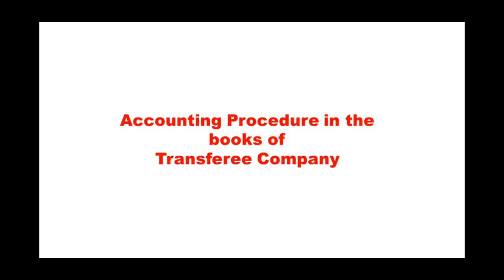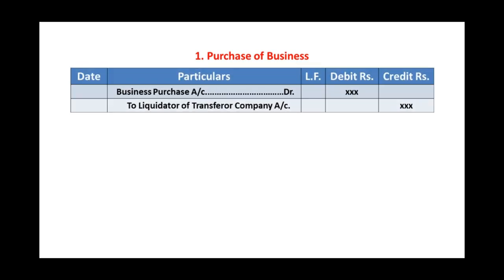There are 5 to 6 important transactions. The first transaction is purchase of business. The journal entry of it: business comes in, therefore business purchase account debit, and liquidators of transferor company are the givers, therefore the journal entry will be business purchase account debit to liquidator of transferor company account.